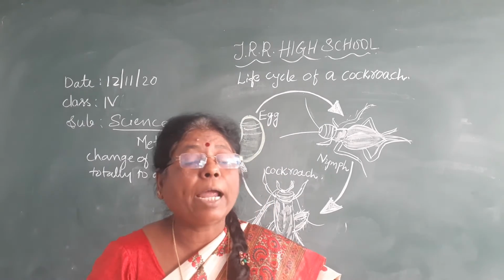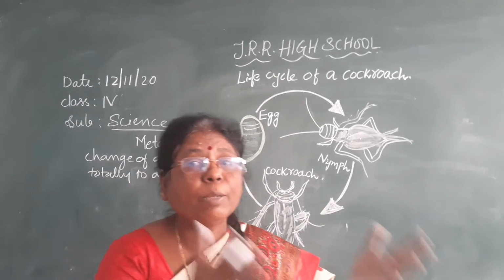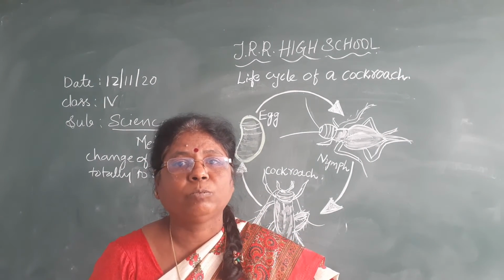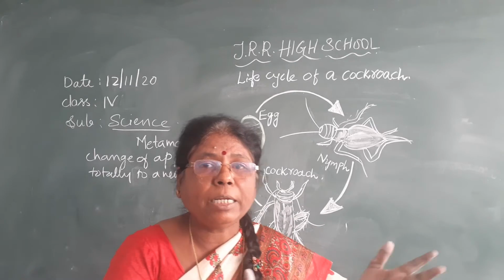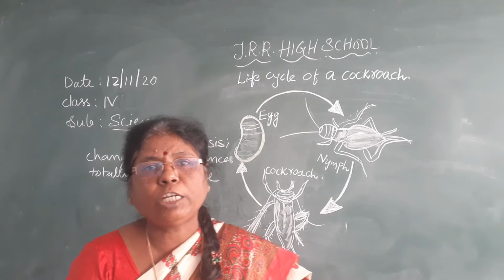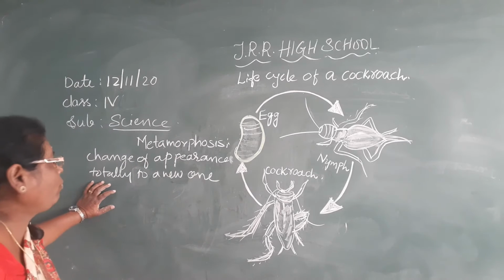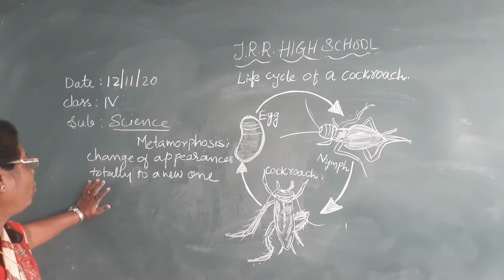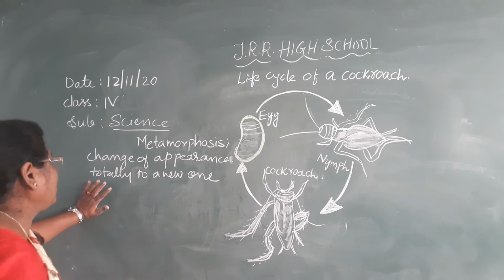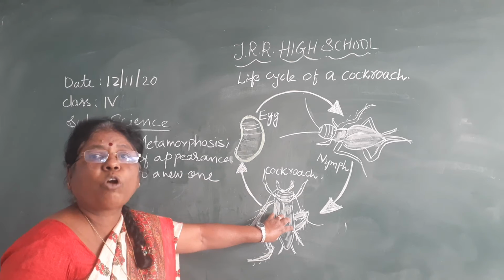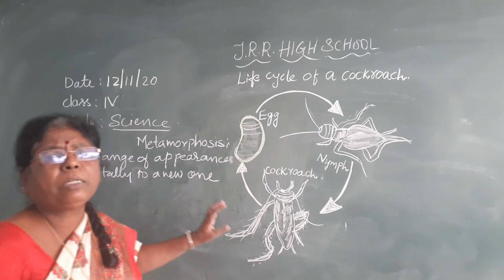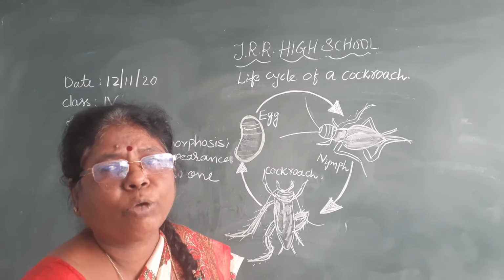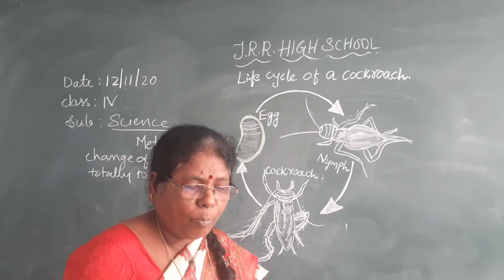The hind limbs develop, the forelimbs develop. Now the adult frog has completely emerged, and it is totally carnivorous. So these changes you are observing from the larval stage to the adult one are called metamorphosis. Change of appearance totally to a new one is called metamorphosis. The developmental changes you observe from the larval stage till it grows into an adult are called metamorphosis.